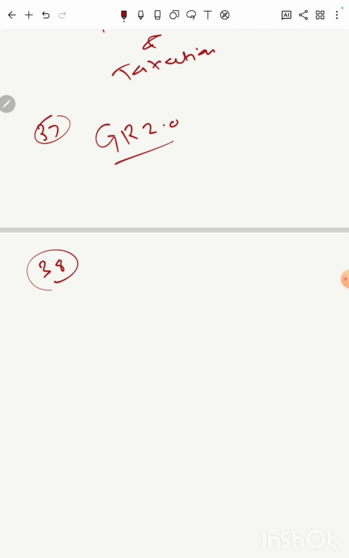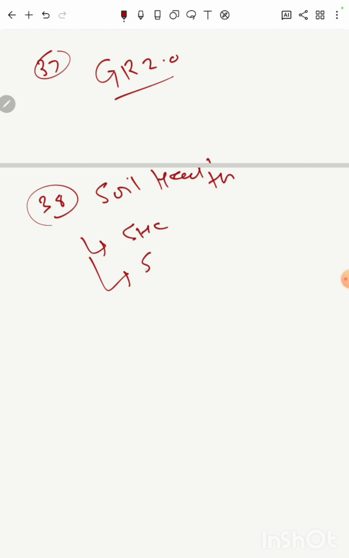Then there are soil health related issues. So you must be knowing about soil health cards. You know about the Save Soil campaign.